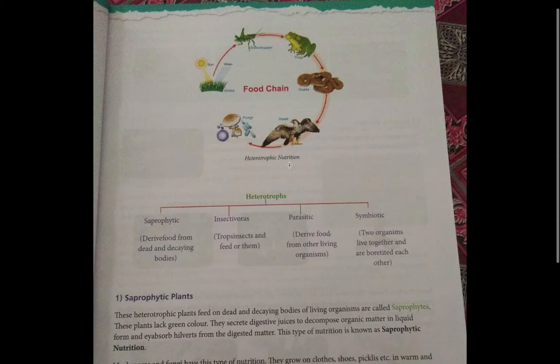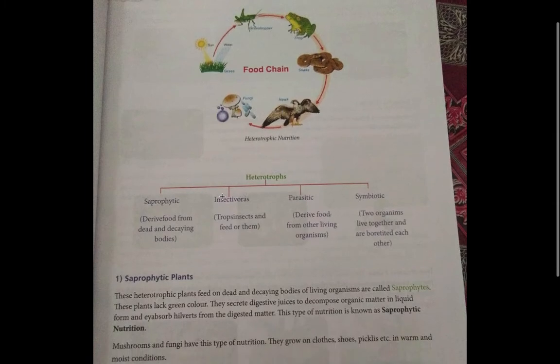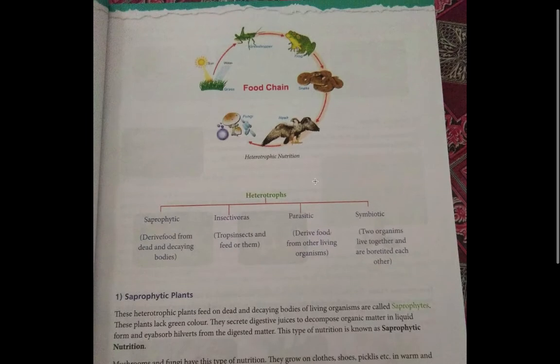So it is saprotrophic. Heterotrophs are divided into four types. Saprophytic, which derive food from dead and decaying bodies, like fungi which digest the dead hawk. Saprotrophs are like the dead leaves you might have seen falling on the ground and decaying. So the organisms which feed on decaying and dead bodies are known as saprotrophs. Then comes insectivorous.